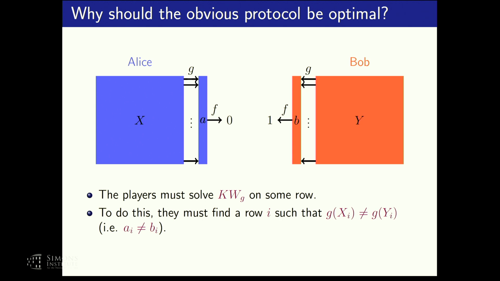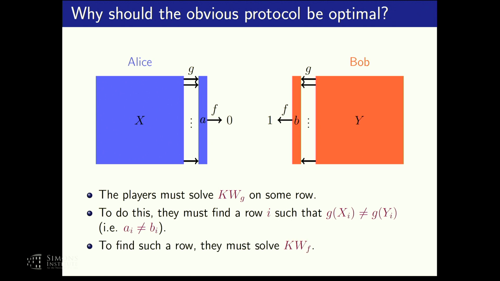They don't know, they are not using the promise they were given. So it makes sense that if they have any chance of solving this quickly, they must find a row such that the values of G on this pair of rows is different. And saying that the values of G on those rows is different is just like saying that the corresponding values of A and B are different, because the values of A and B are just the values of G on those rows.